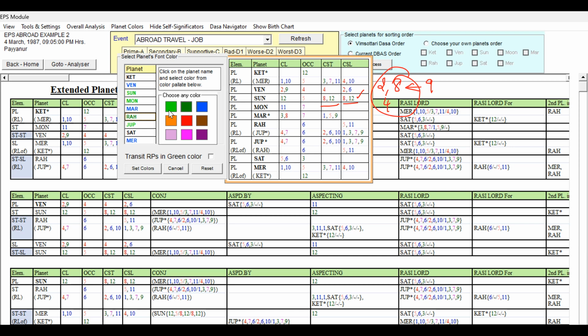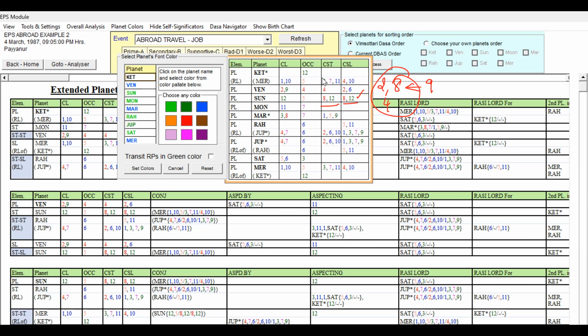So just a minute. Rahu is light green. Jupiter is going to be dark green. Right? Jupiter is primary cuspal sublord planet and dark green. And Rahu is supportive, 11 sublord, and Jupiter is also present. And Saturn, fifth lord, sixth lord occupying third house. 5, 6, 3 is good, right? Though it is not having any other unfavorable or favorable, fifth lord, sixth lord occupying third house. Third house is good. 5, 6, 3 are favorable. So Saturn we can give light green. And so we are given all the colors.